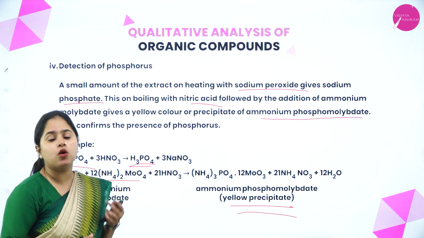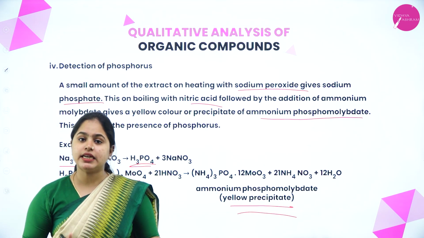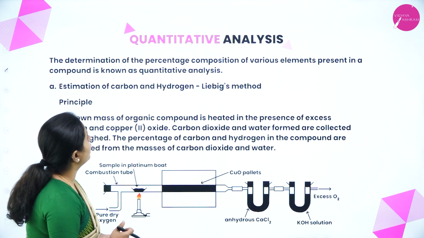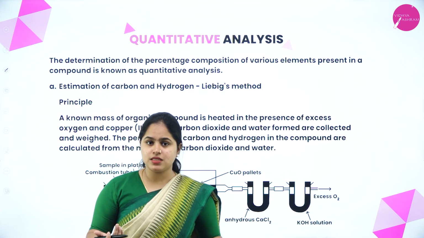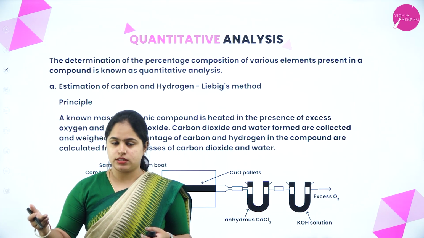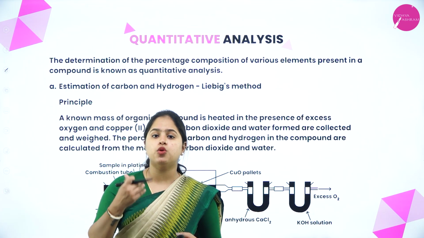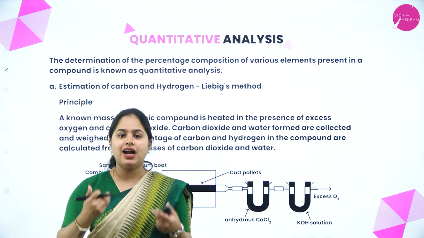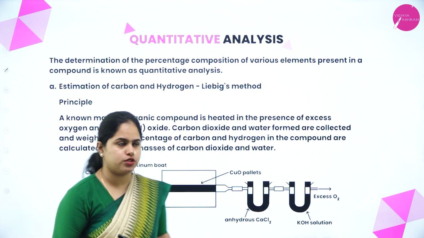Okay, so I hope the detection of nitrogen, phosphorus, sulfur and the halogens is clear for you, right? So this is the qualitative analysis of organic compounds. We detected the elements present in the organic compounds. Now, we are moving on to the quantitative analysis. So now we know which elements are present in the organic compound, whether nitrogen, sulfur, oxygen. Now we need to know how much nitrogen is there, how much carbon is there. That we will determine using quantitative analysis of organic compounds, right?